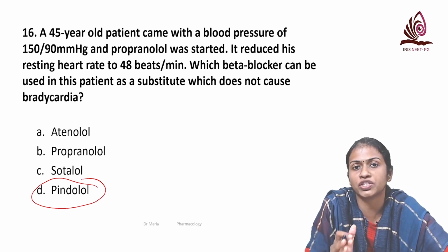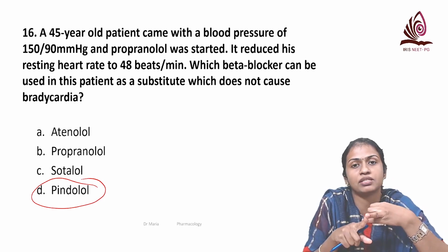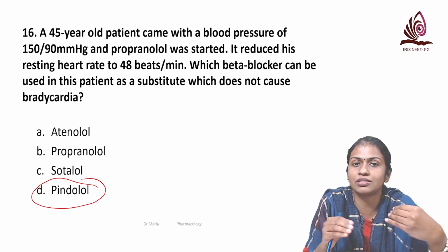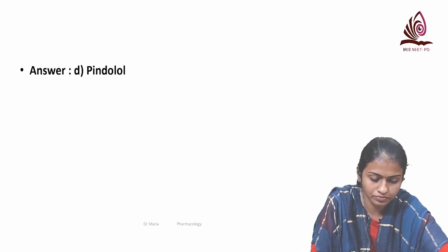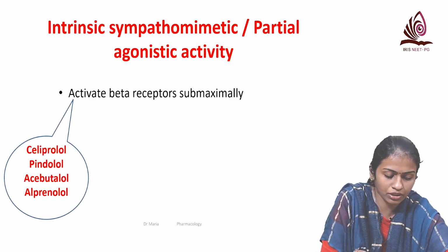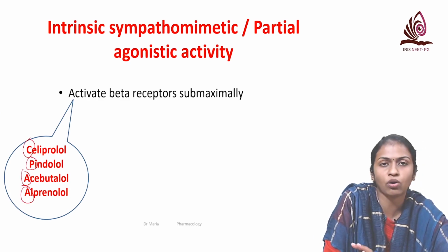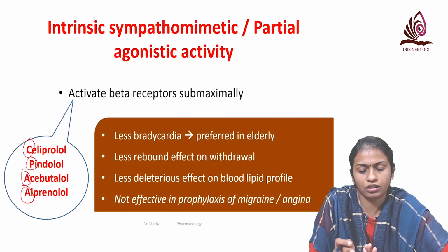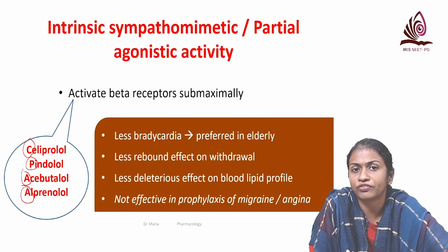So for beta blockers, when you're studying, please remember which are cardioselective beta blockers, the drugs which have membrane stabilizing activity, the drugs which have intrinsic sympathomimetic activity. All these are areas where questions can be asked. They activate the beta receptors submaximally, and you can remember it by the mnemonic for partial agonistic activity: celiprolol, pindolol, acebutolol, alprenolol.